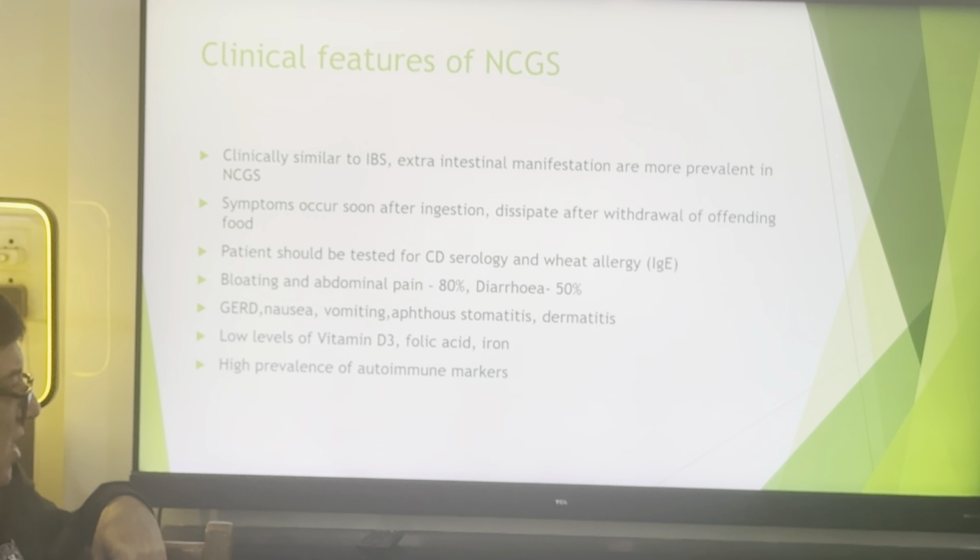So this is the chart showing the difference between irritable bowel syndrome, non-celiac gluten sensitivity and celiac disease. In celiac disease we have already learned what can happen, the outcome and the complications of refractory celiac disease. You can see lymphoma may occur, small bowel adenocarcinoma may occur, and ulcerative jejunitis, which we already discussed.